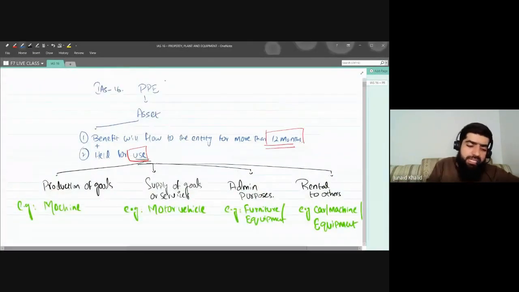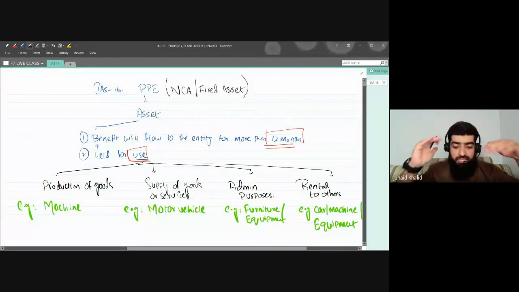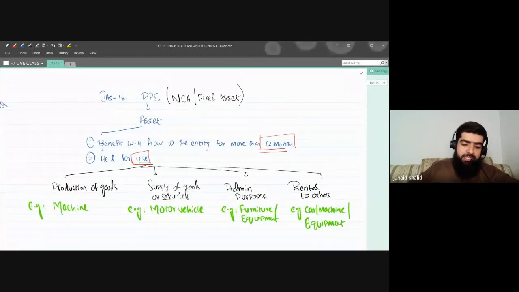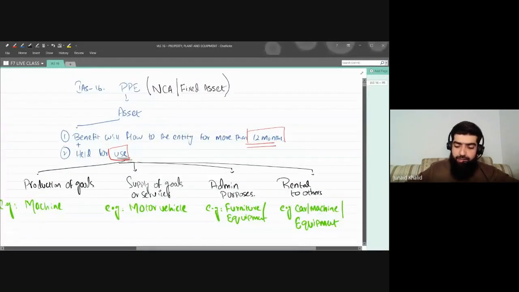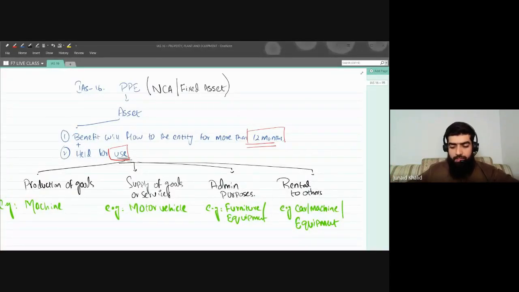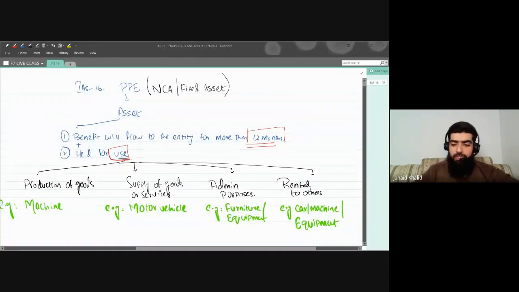To make it very simple, property, plant, and equipment is basically a non-current asset, or we can say a fixed asset, because we all know that an asset which has a life of more than 12 months is considered a fixed asset. Do you guys understand the definition of property, plant, and equipment? Yes, please, do confirm first.